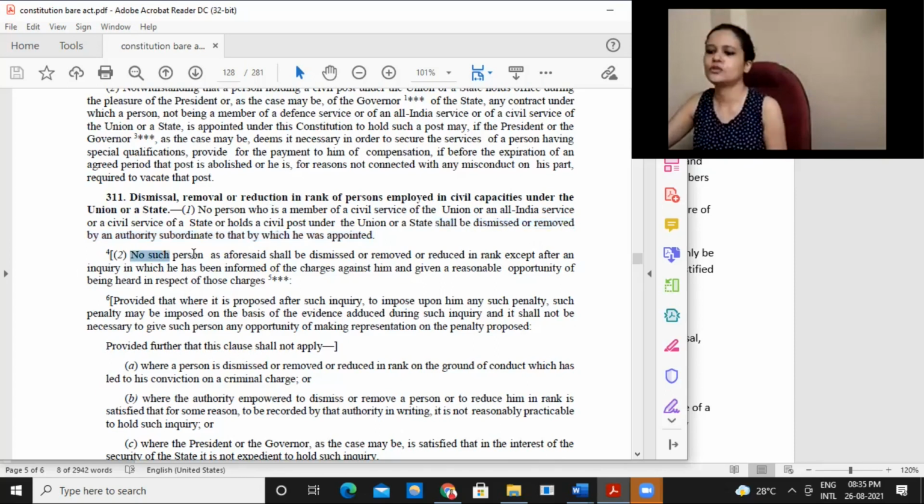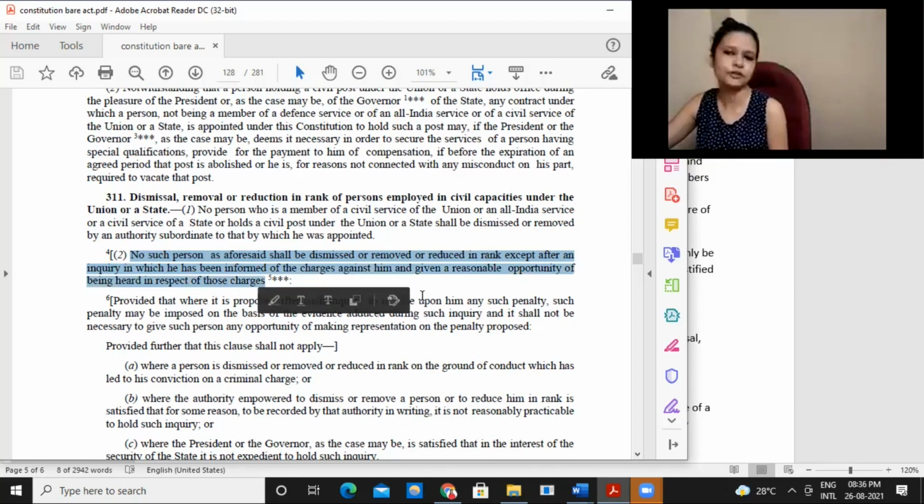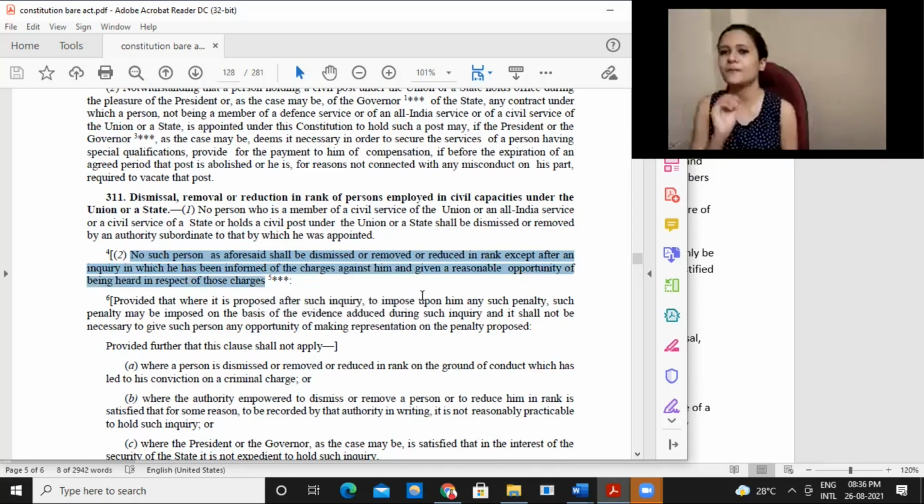Second one is no such person as aforesaid shall be dismissed or removed or reduced in rank except after an inquiry in which he has been informed of the charges against him and given a reasonable opportunity of being heard for those charges. That means you simply cannot remove the person on a certain day, right? If you want to remove that person, you will have to properly frame the charges against him.